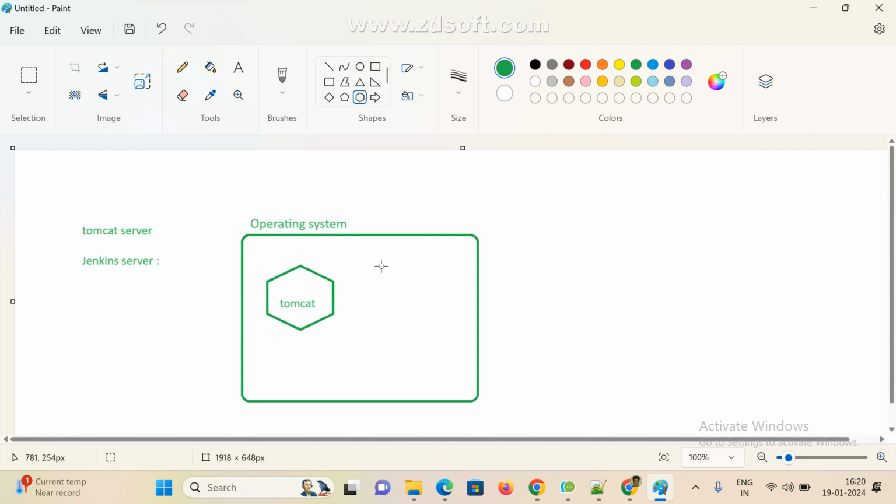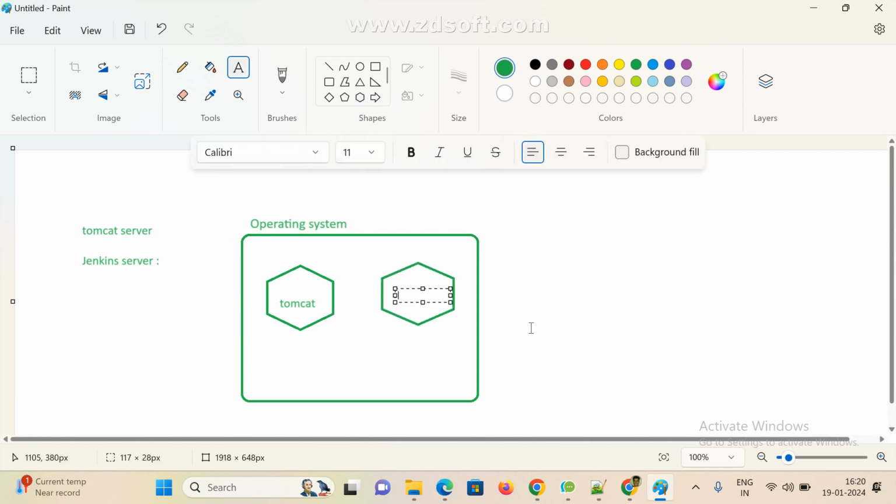This is the Jenkins server. Okay. Now, first we need to install the operating system, and on top of it we are going to install Tomcat server, Jenkins servers and all.